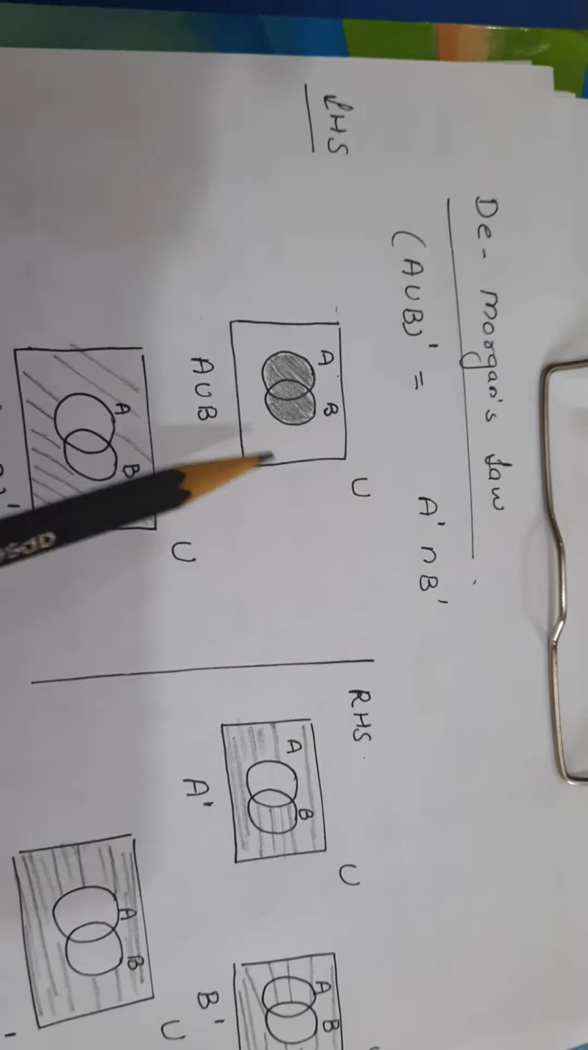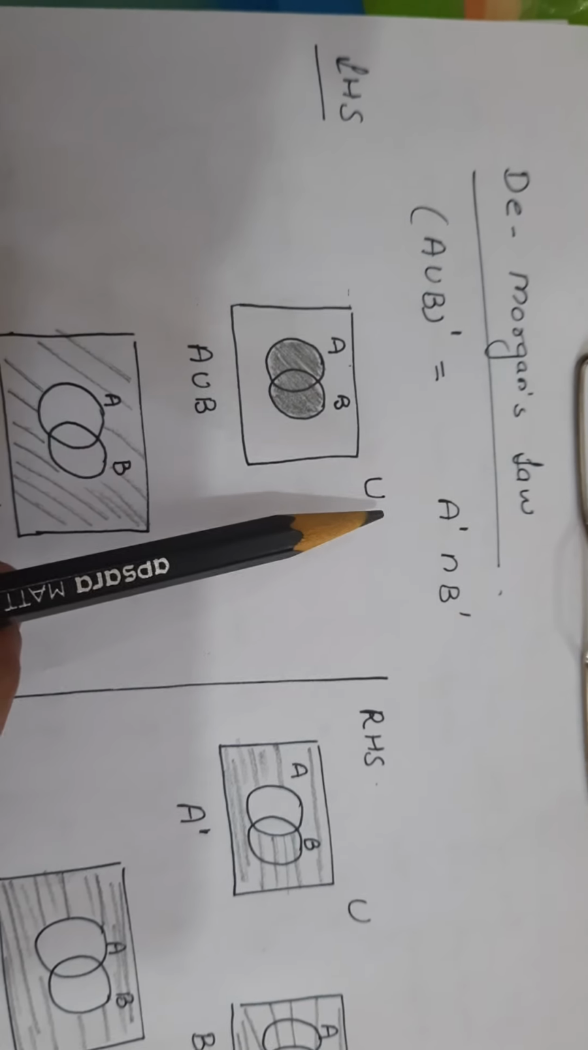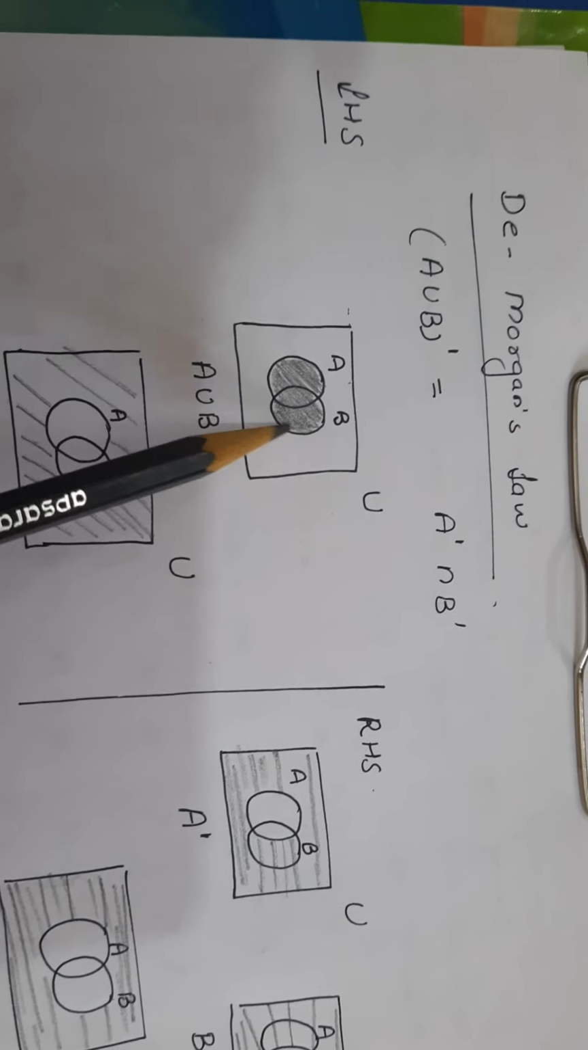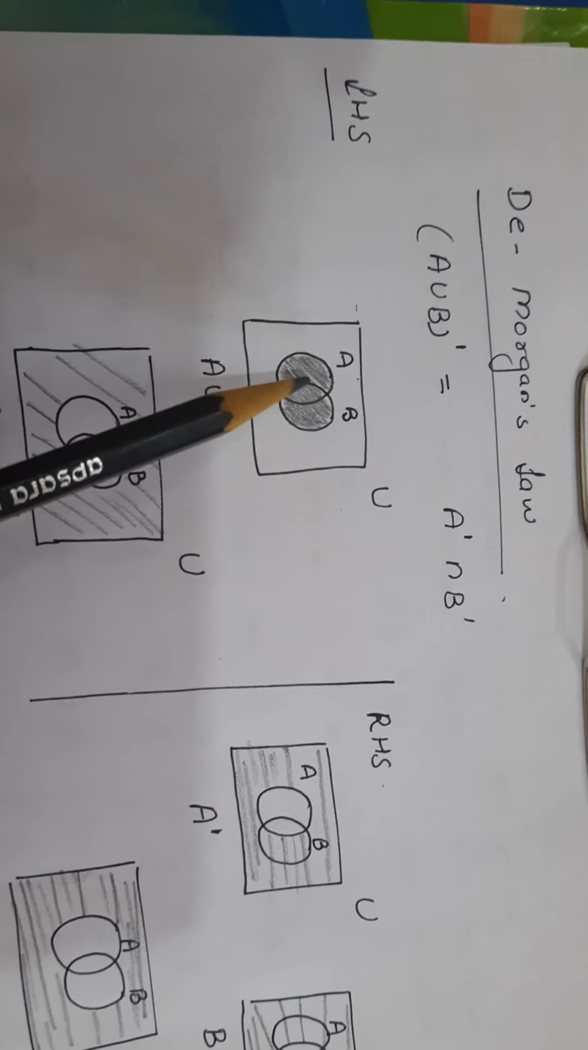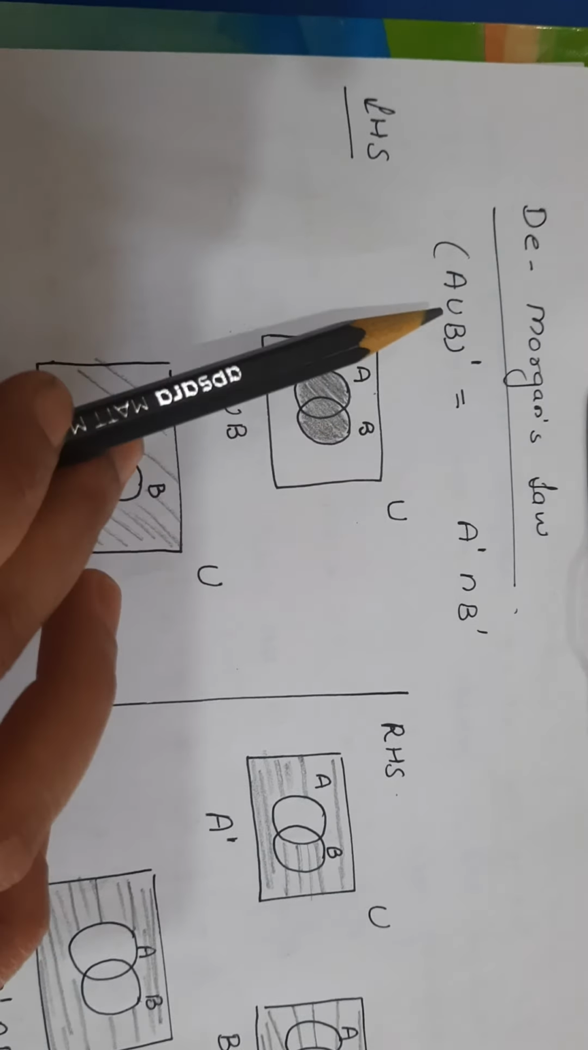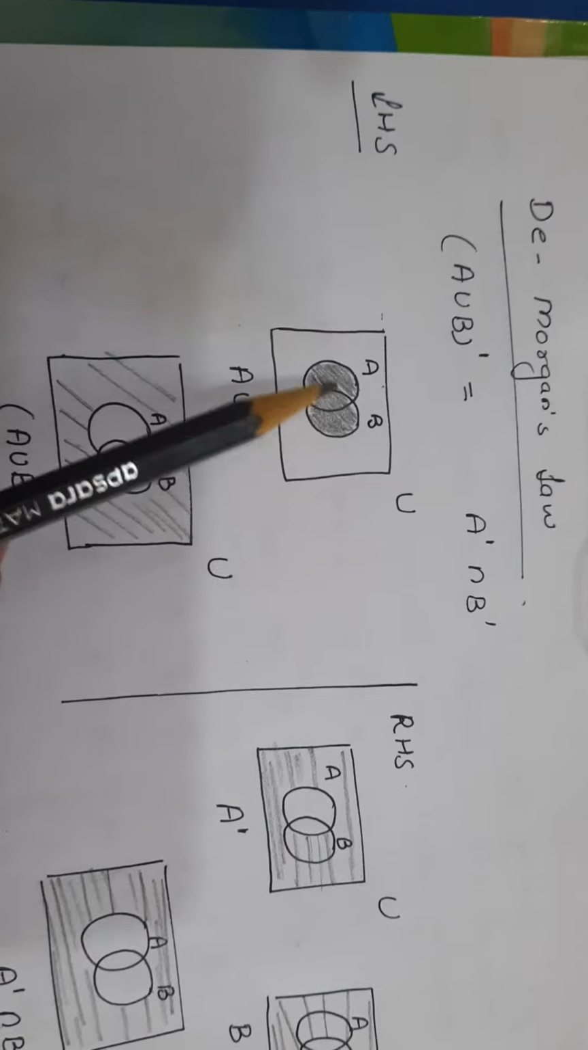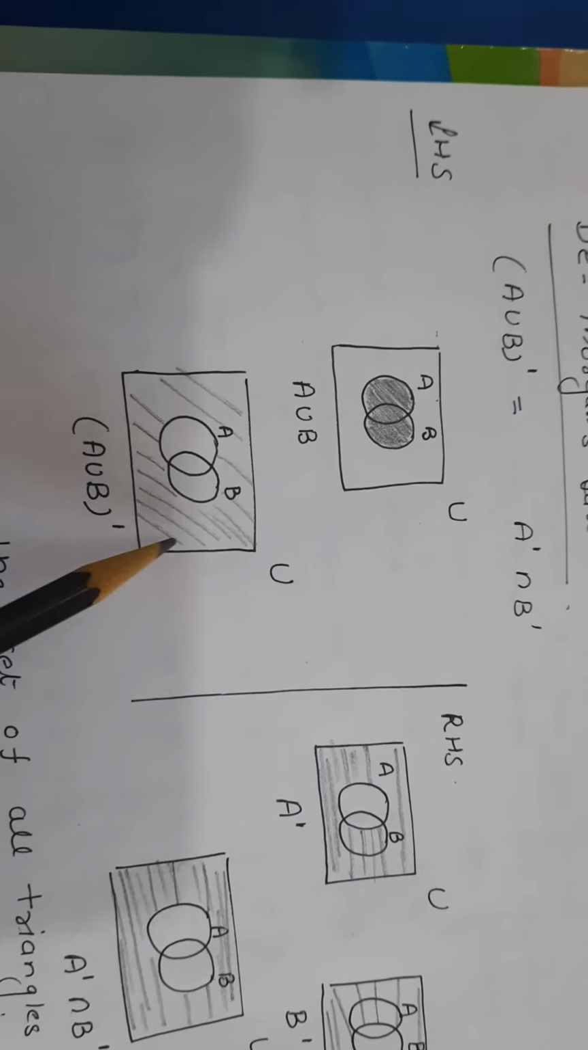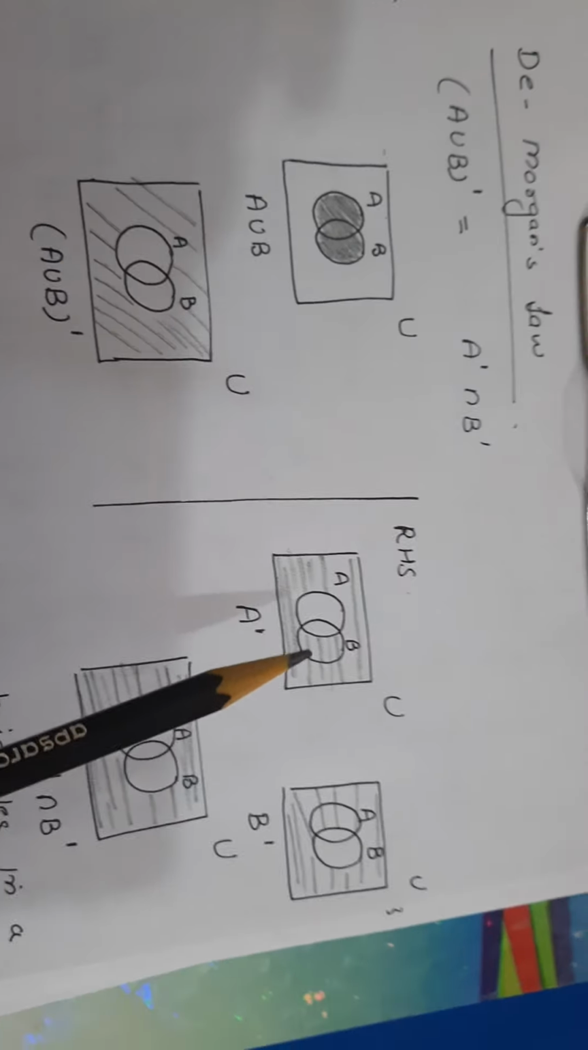So for finding the left hand side, I have drawn the universal set U, then sets A and B. In the first diagram, I have shaded A union B. Now you have to find its complement. So the region other than this shaded region is your answer. Done. Now come to the right hand side.